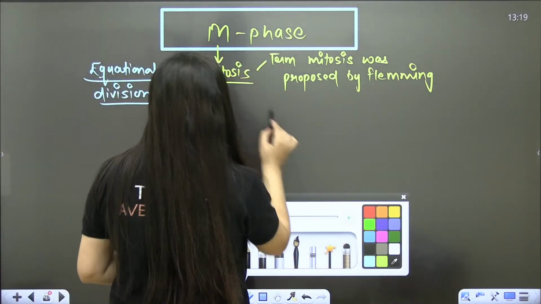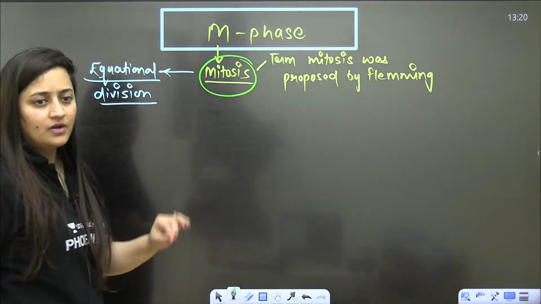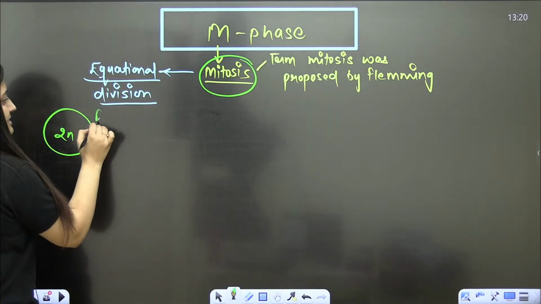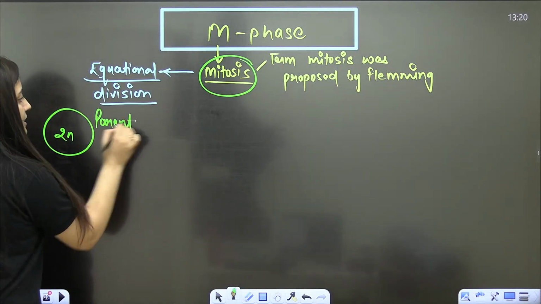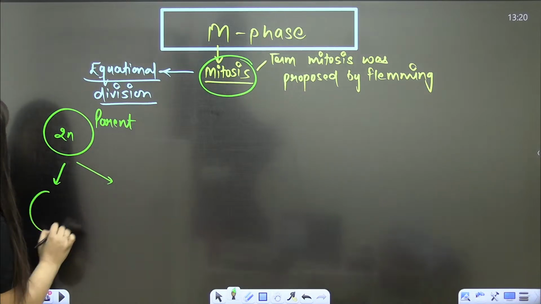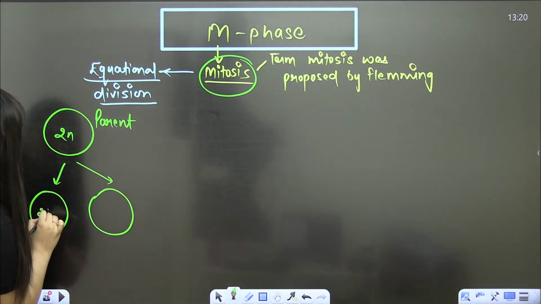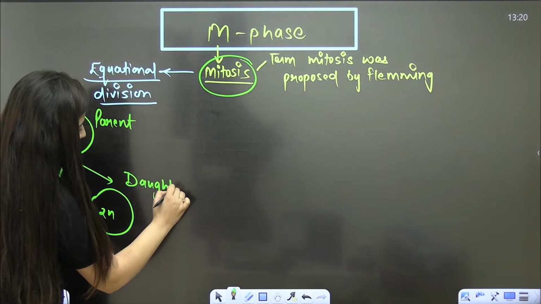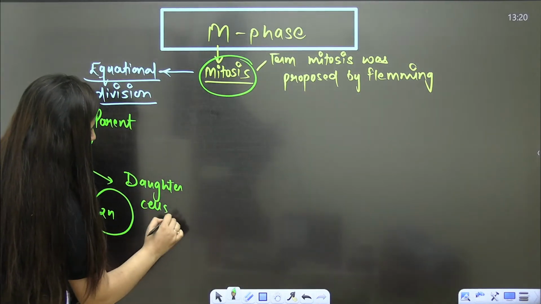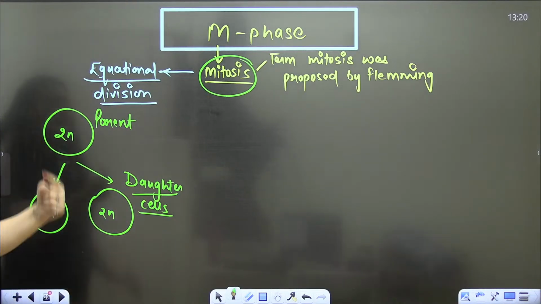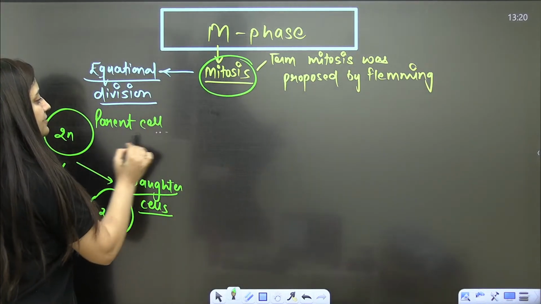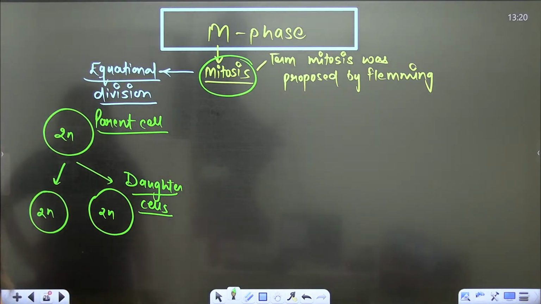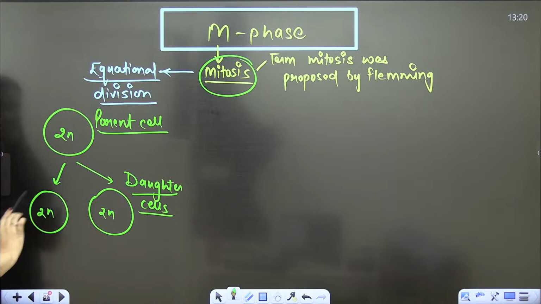Firstly, understand the basics. Even in the first part, we made it very clear that there will be a cell. Let's say this is a parent cell. The parent cell will divide into two, and we will get the daughter cells or the offsprings. So we have the parent cell and the daughter cells.